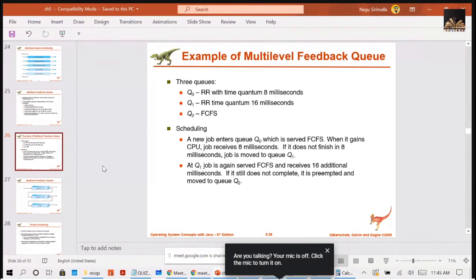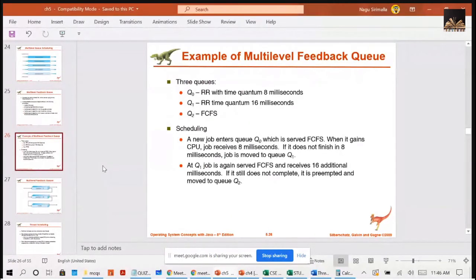The same thing. First the top level queue will be executed. Once that becomes empty, only then will it come down. That way it is going to do it. So a process that arrives for Q1 will preempt a process in Q2. When a process of Q2 is getting executed and a process of Q1 arrives, Q2 will be preempted and Q1 will get the chance.